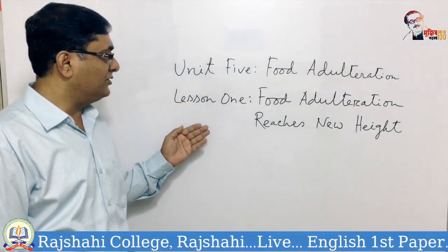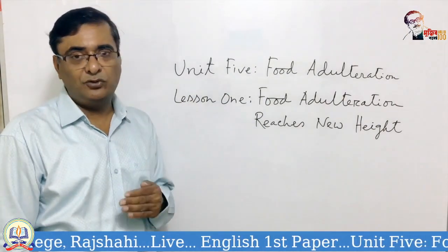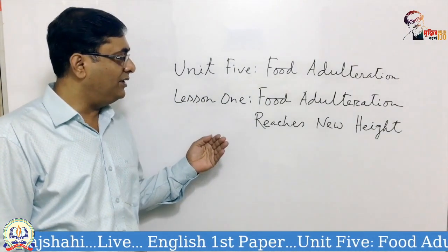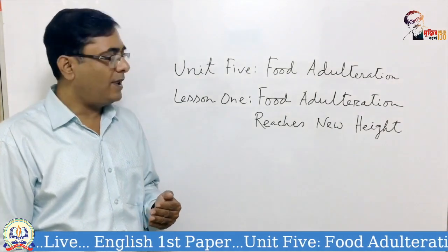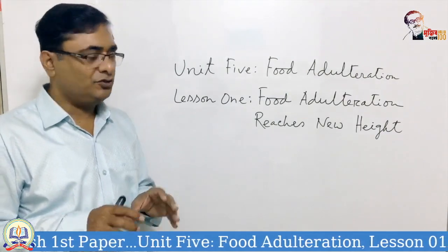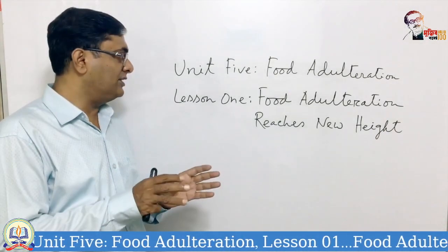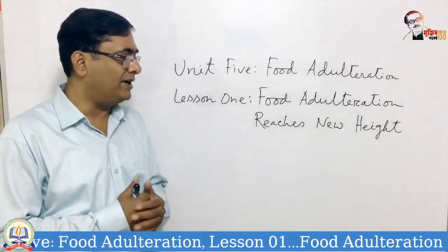So on this lesson, we will have two classes. In the first class, I will explain the lesson, and basically we will focus on the reading skill, multiple choice, question answers, vocabulary, and flowchart issues, not flowchart issues in the first class. In the second class, we will try to do that.